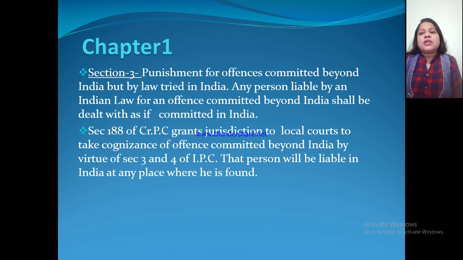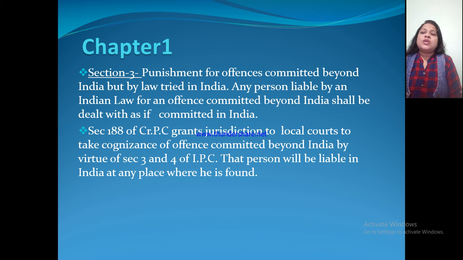Section 188 of CrPC grants jurisdiction to local courts to take cognizance of offences committed beyond India by virtue of Sections 3 and 4 of IPC. So, Section 188 of CrPC grants jurisdiction to local courts. CrPC provides jurisdiction to local courts to take cognizance of offences committed beyond India.